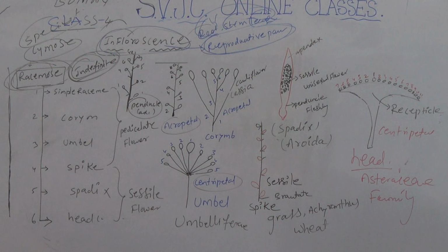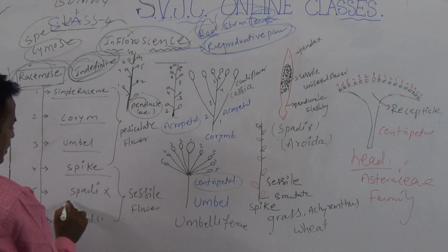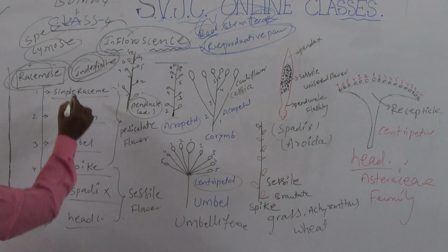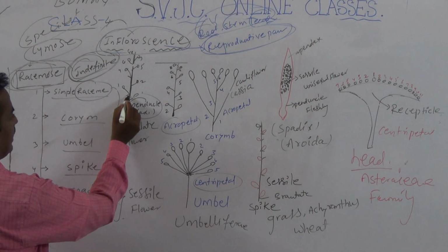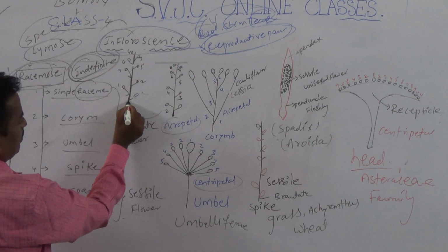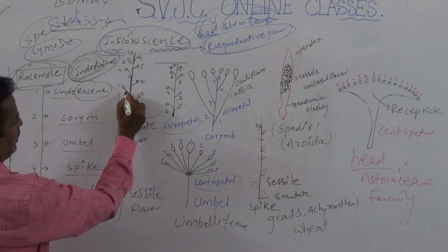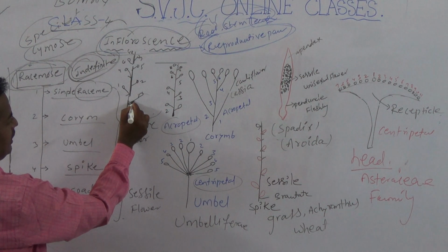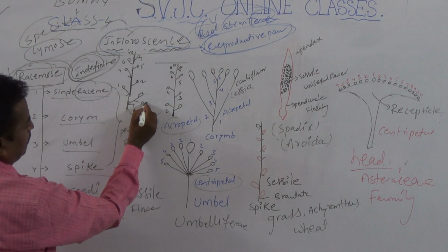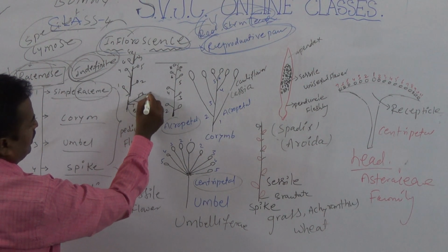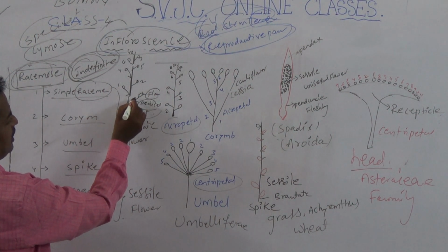How many types of racemose inflorescence are there? Six types: simple raceme, corymb, umbel, spike, spadix, head. First, raceme. What is raceme? Raceme is very simple. Now this is the raceme inflorescence. Now this is a bract. Students, bract, pedicel, flower. The first one is bract, the second part is pedicel, and the third one is flower. Bracteate pedicellate flowers.